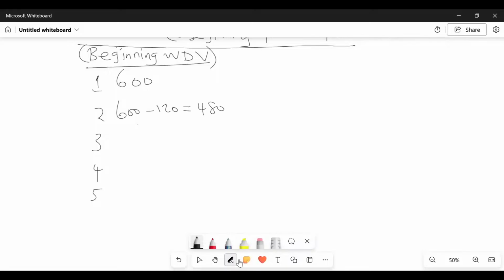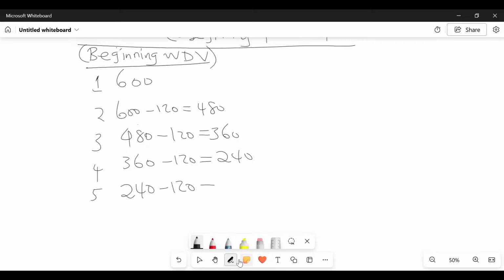And remember this is straight line, so depreciation is uniform every year. So at year 3, it will be what we had last time minus 120, giving 360 minus 120, giving 240. At the beginning of year 5, it will be 240 minus 120, which gives 120. So by reaching here you have already earned a mark or even two, because of depreciation.